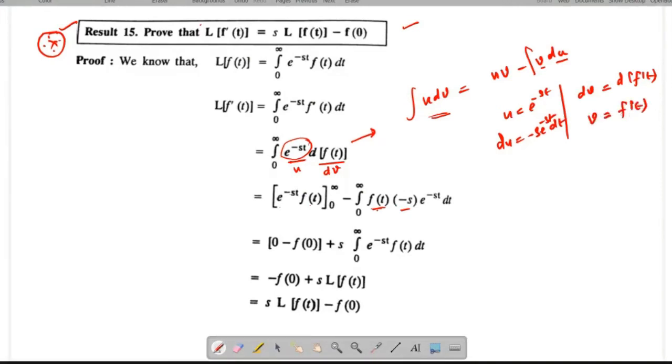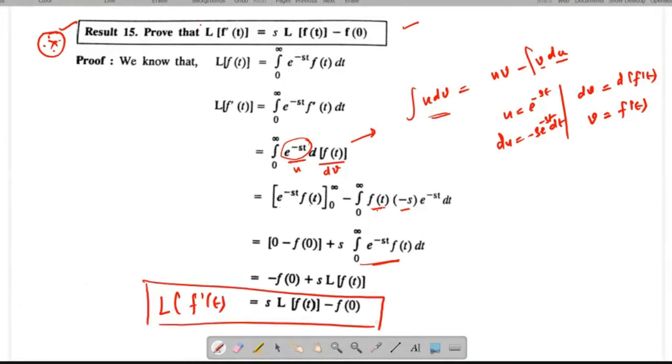That I have substituted here. After substituting, you have to apply the upper and lower limits. From that you get minus f of 0 plus s into L of f of t. So you can rewrite: L of f dash of t equal to s into L of f of t minus f of 0.